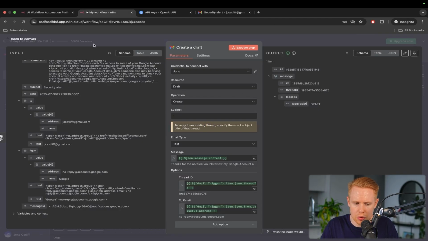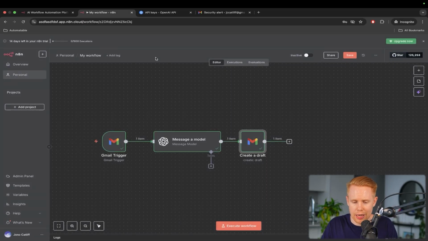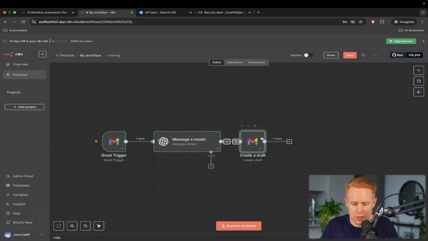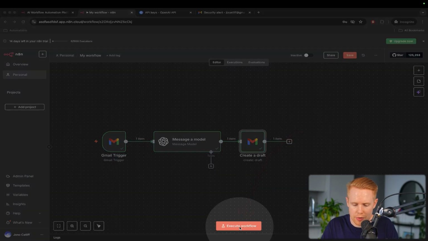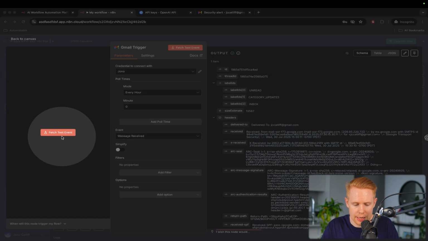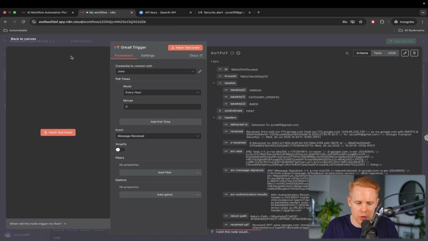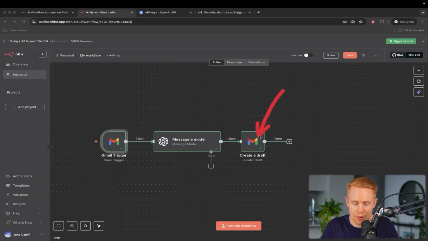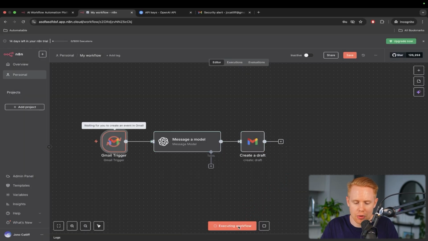So let's close this by hitting back to Canvas, delete this draft, and go back into this workflow and execute the workflow from down here. The difference between executing it down here and in any of these individual tests is that when you test it from within a node, like this node here, this one, or this one, it only tests that particular step. If we test this down here, it's going to test the whole workflow. So we'll fire this off, and now it's executed the whole thing.